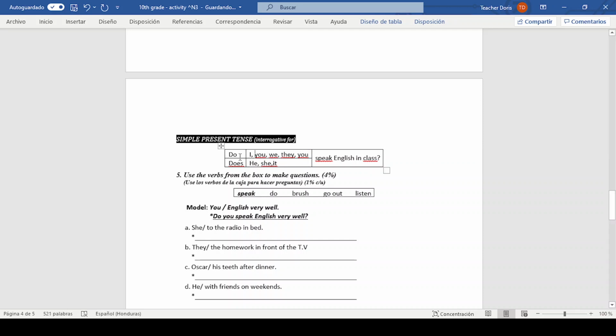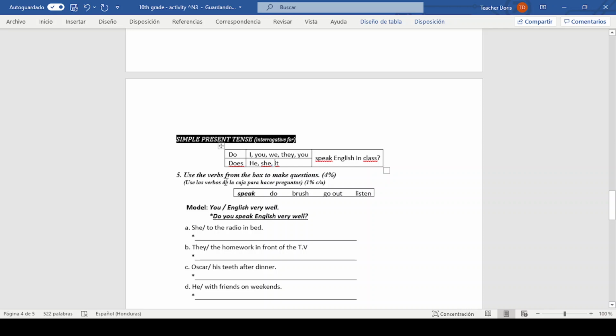So, this is the structure that you have to follow. Okay, esta estructura es la que tenemos que seguir. When we are going to use does we are going to use it with the pronouns he, she, and it. Estos tres pronouns son los que nos van a hacer cambiar el auxiliary, ok. Con todos estos vamos a usar do y con estos otros vamos a usar does. Does he, does she, does it. Do I, do you, do we, do they, do you speak English in class? Okay, this is the verb of the sentence and this is the complement of the sentence.